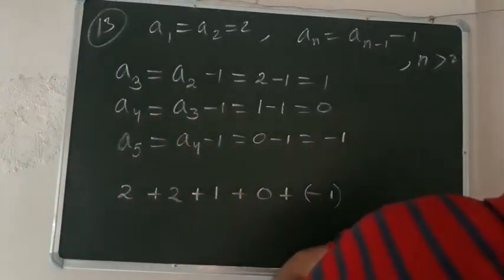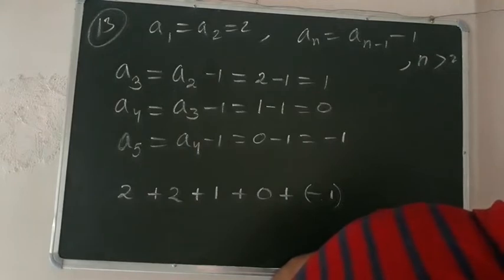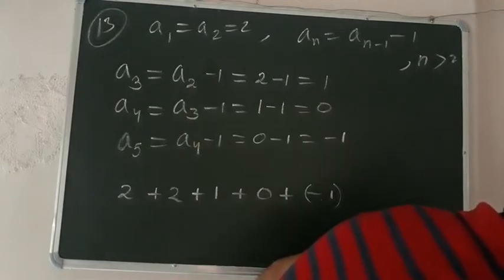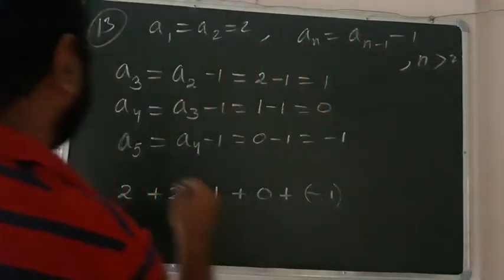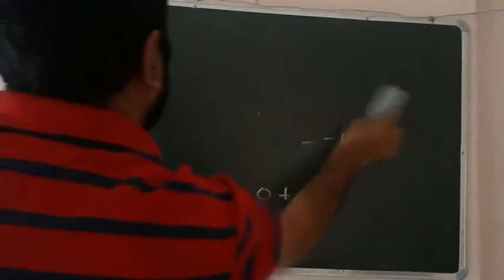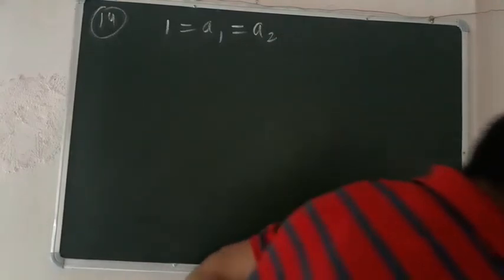Right? Now let us take the next question, question number 14. That is the very last question of this exercise. Fibonacci series is defined by. It is given that the value of a1 and a2 is equal to 1. a1 की वैल्यू भी 1 है, a2 की वैल्यू भी 1 है. ठीक है जी.